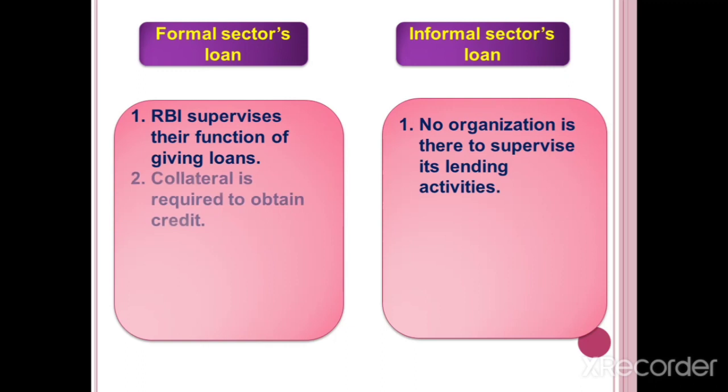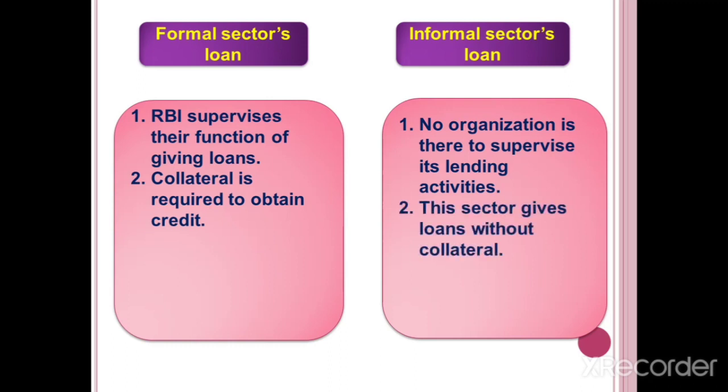Then the second difference. Collateral is required to obtain credit. In the formal sector, to get a loan we should submit collateral. Collateral means security. But the informal sector gives loans without collateral.